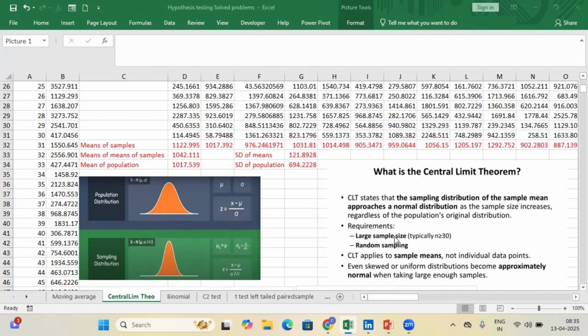Conditions are: the sample size has to be minimum 30, n should be greater than or equal to 30, and it should be purely random sampling. And then it applies to sample means and not individual data points. Even skewed or uniform distributions become approximately normal when taking large enough samples. Let us explain this one.